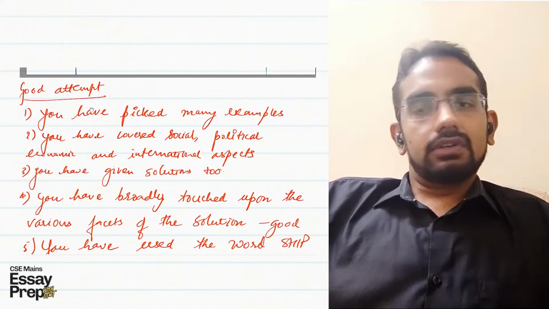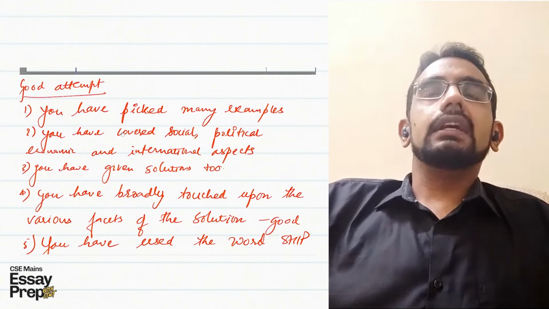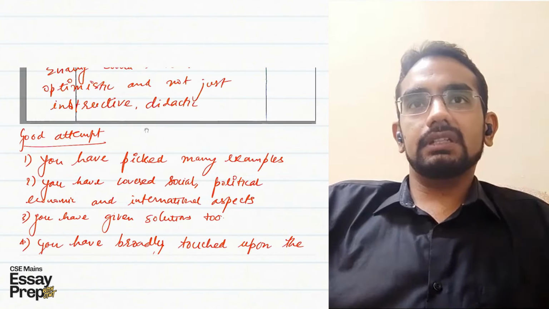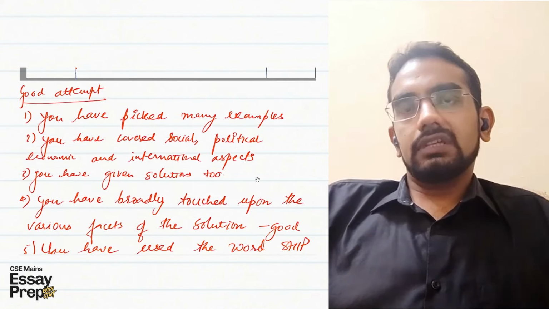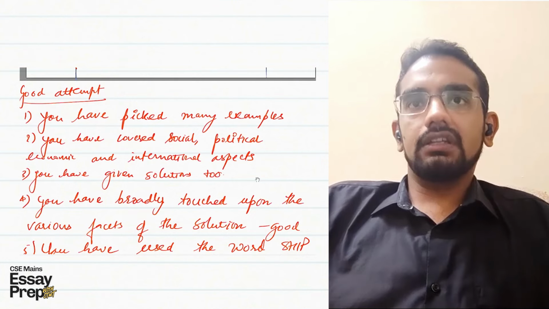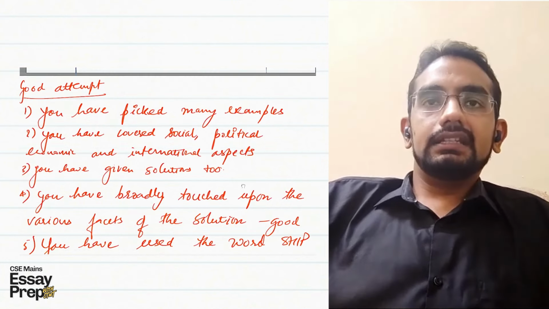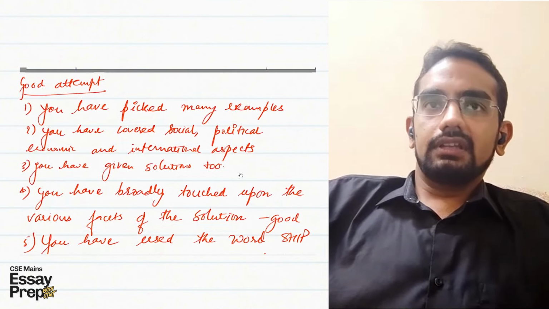So overall, I like the essay. It was a good attempt. And basically what I can remember is that you have picked most of the dimensions. You have picked up many examples. You have picked most of the dimensions that I just mentioned, like social, political, economic, international aspects. And then you have given solutions to, as in, there are two different aspects.